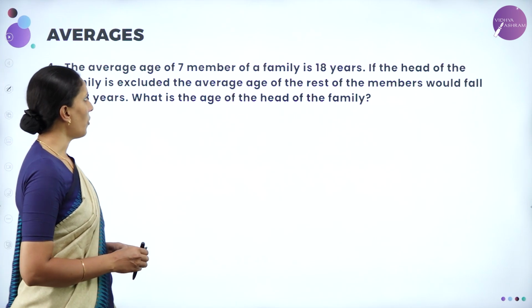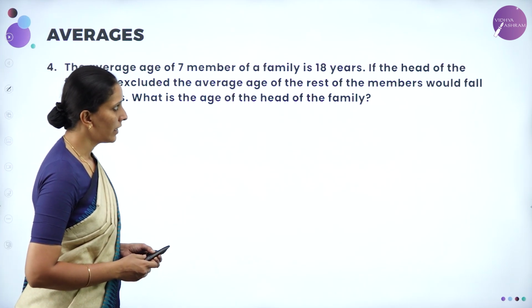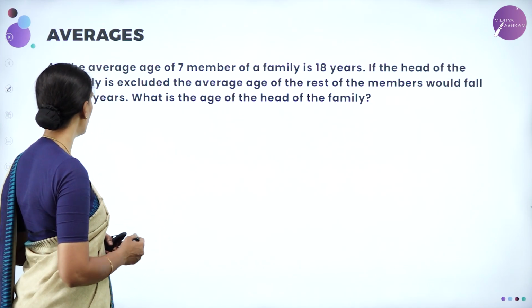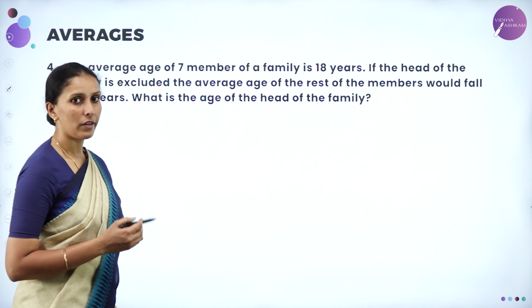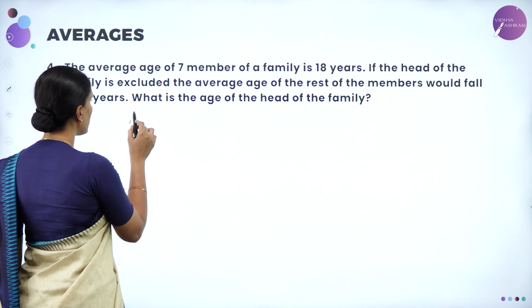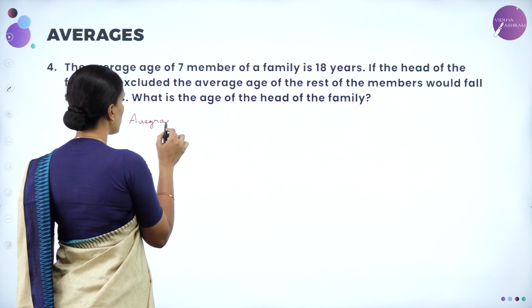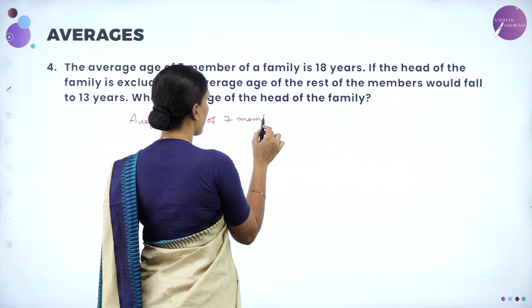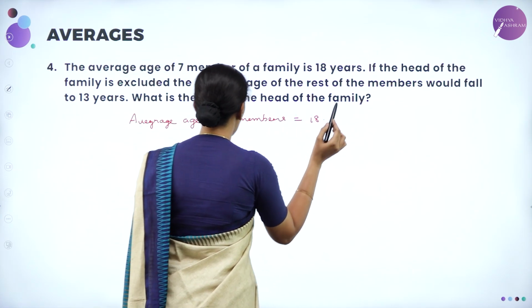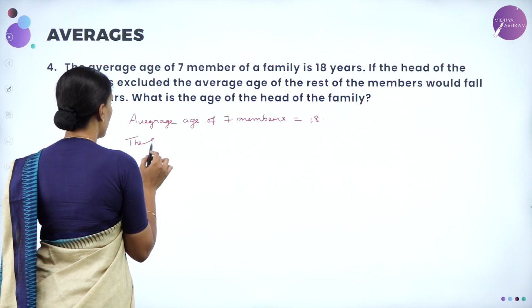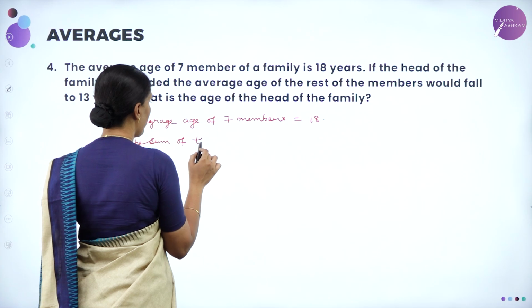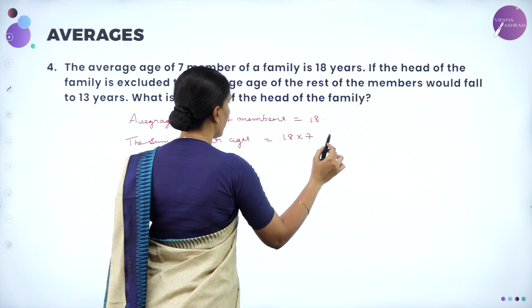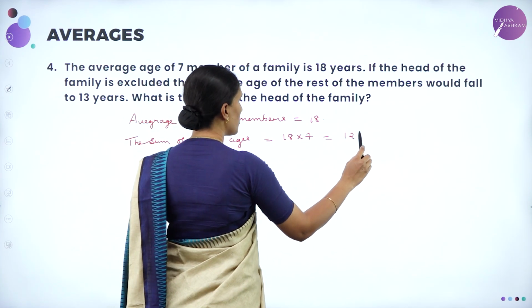Next, the average age of 7 members of a family is 18 years. If the head of the family is excluded, the average age of the rest of the members would fall to 13 years. What is the age of the head of the family? Now let us take the average age of 7 members is equal to 18. Then the sum of their ages will be equal to 18 into 7, which is equal to 126 years.